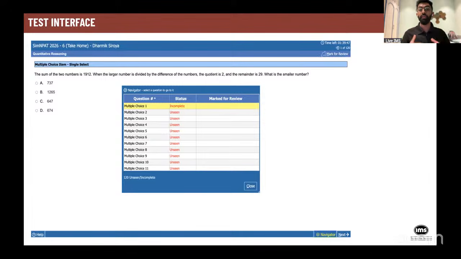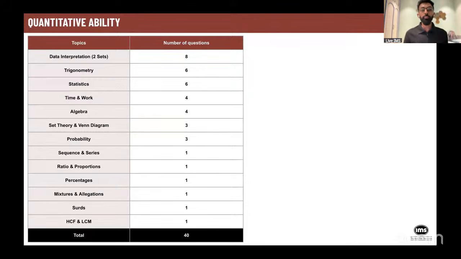So, again, it is important that you already know this interface so that you are not surprised by how the test interface is looking when you're giving this paper. Now, coming to quantitative ability section.